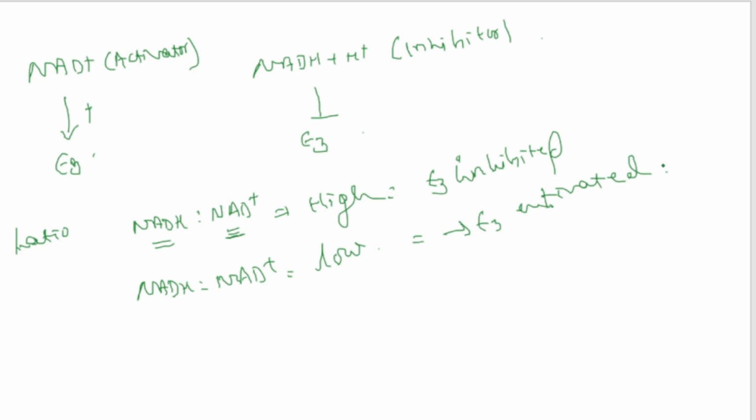So this is how they are regulating the pyruvate dehydrogenase complex, and this is all about the link reaction. So what happens in case of the link reaction? What are the things which we are getting as an energy product? We are getting NADH. When one molecule of pyruvate is converted into acetyl coenzyme A, one NADH molecule is removed.